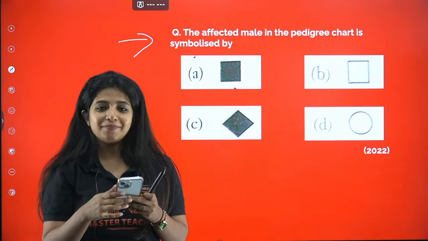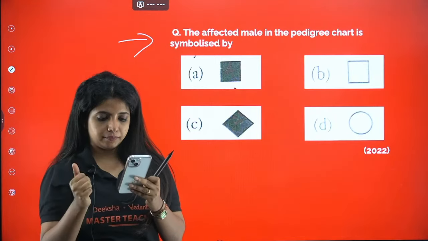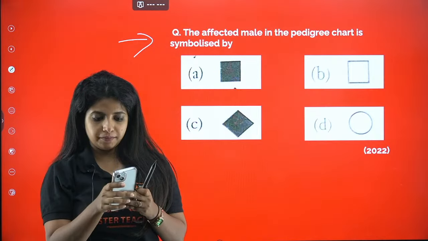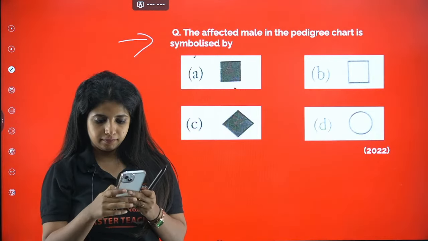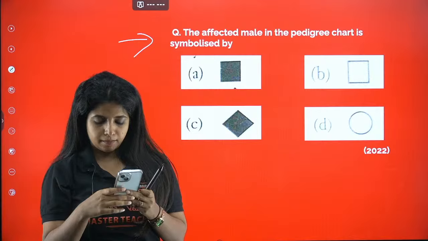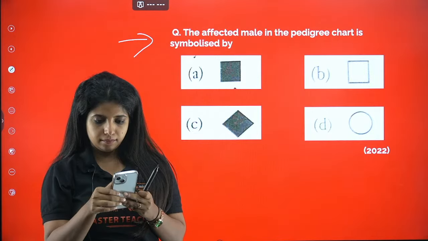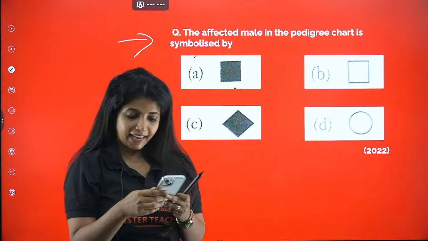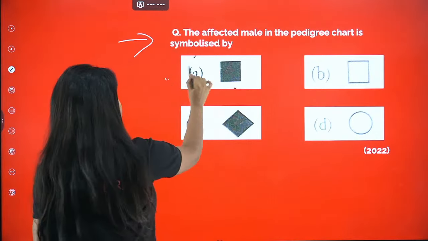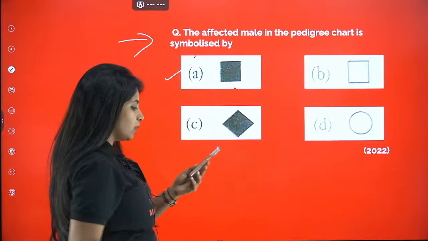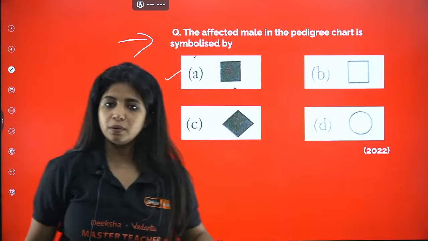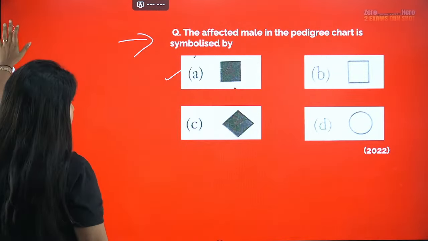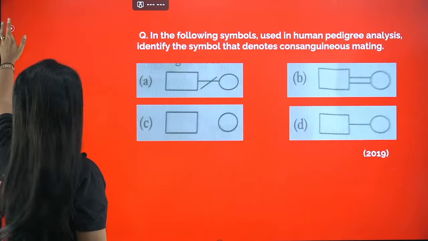Come on. A. Winterluna says A. Yes, it is A. A square and the color out there, that means it is going to be male who are going to be affected. The next one that we have.